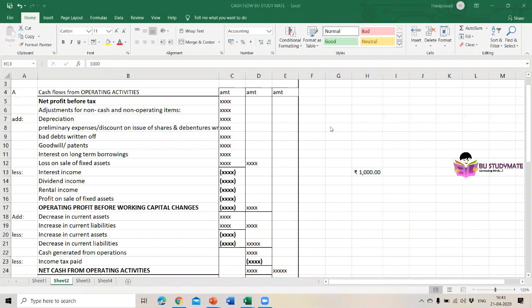In this cash flow statement, we are going to study how the cash is coming in and going out of the company. Okay, the main motto is to know the cash inflow and cash outflow. So here, what does the cash flow statement state? A cash flow statement is a statement showing the inflows and outflows of cash during a particular period.